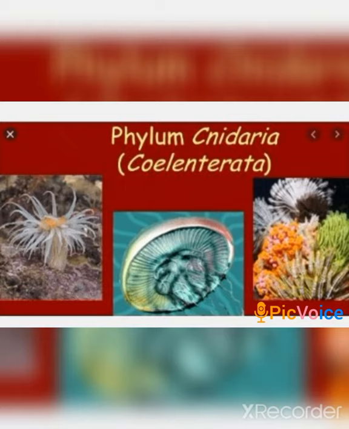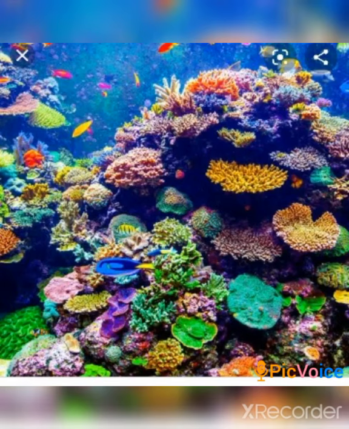Corals are generally tiny, about 3 to 56 mm, but they live in colonies, and the coral islands can be as huge as 1800 square kilometers, which are called coral reefs. The image shows us the coral reefs. These are small but form colonies, and the colonies are very huge, as I have mentioned.